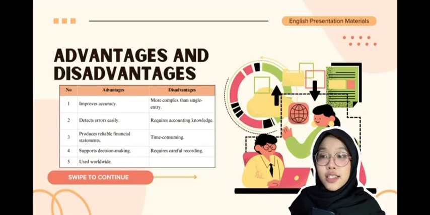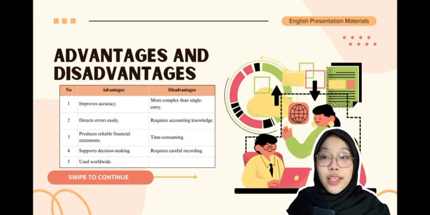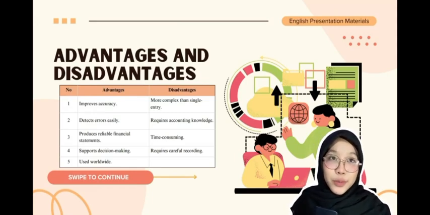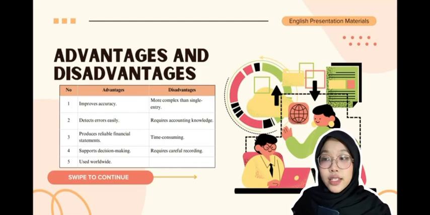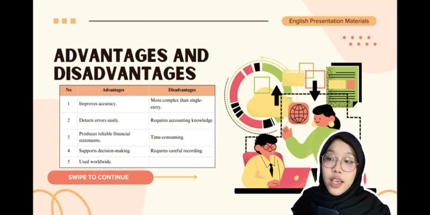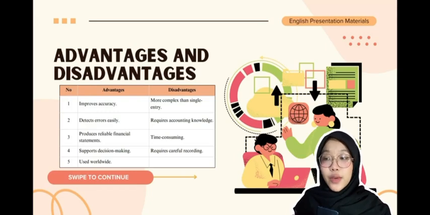Next, let's discuss the advantages and disadvantages of the double entry bookkeeping system. Advantages: this system improves accuracy and helps detect errors more easily, produces reliable financial statements, supports better business decision making, and is widely used around the world.